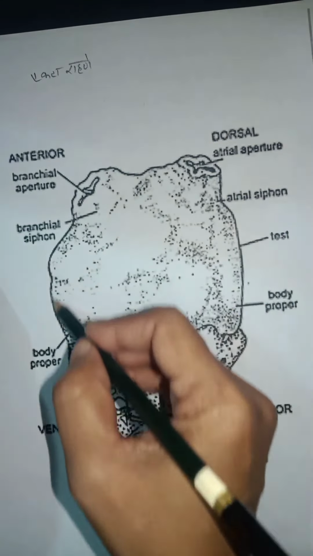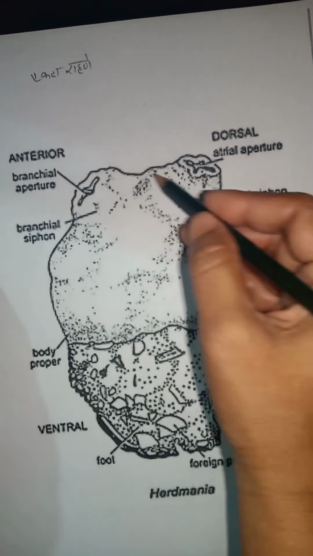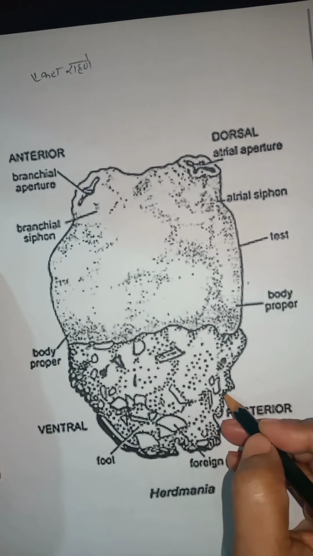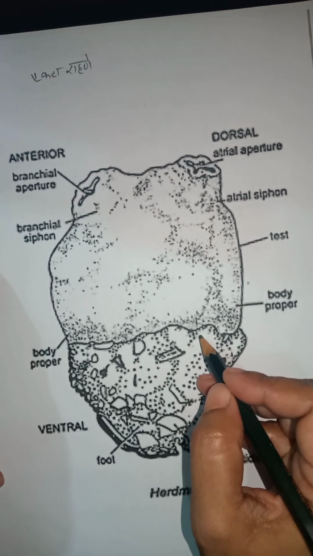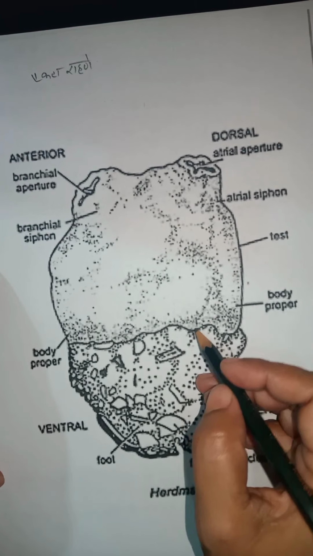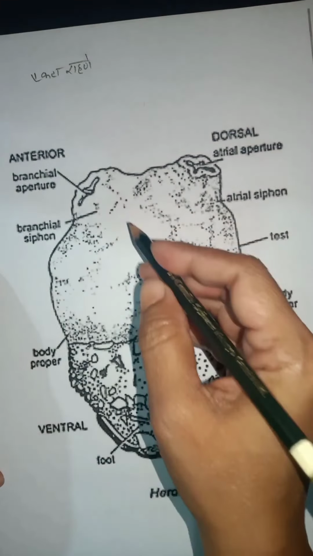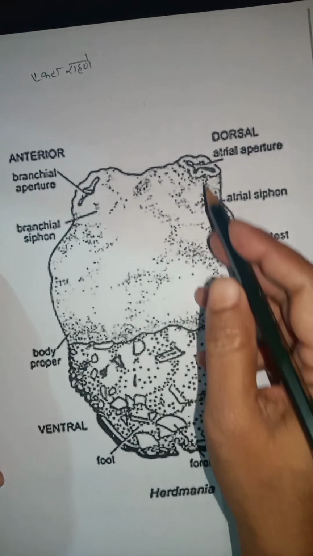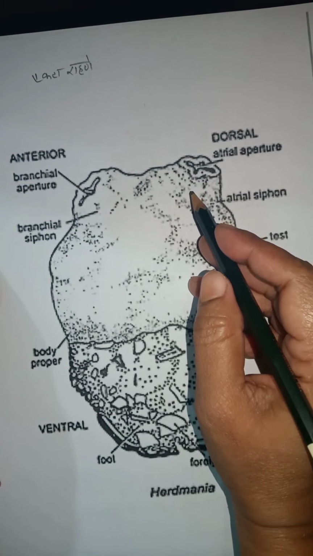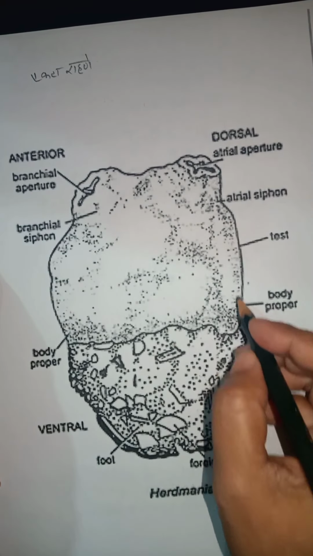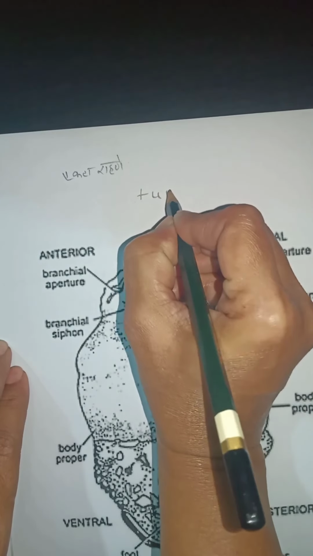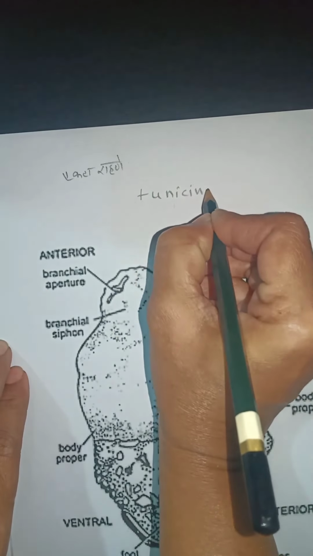Body is enclosed in a leathery sheath. What is meant by leathery? In Marathi we call it कातडी. So the body is covered in a leathery sheath, and this sheath is known as tunicin.